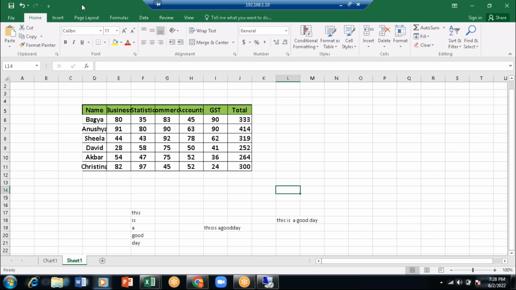And make a note. Default row height is 15. Default column width is 8.43. This I've also told you already in the first class, when I was explaining the Home menu.